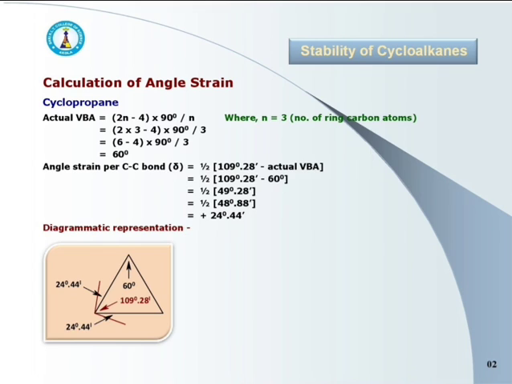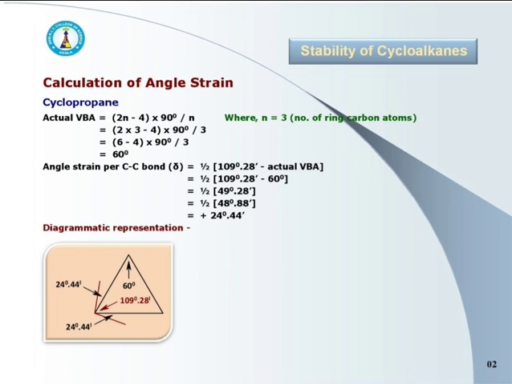Substitute the actual valence bond angle, that is 60 degree, in this equation. Now it is half of 109 degree 28 minute minus 60 degree, that is half of 49 degree 28 minute.